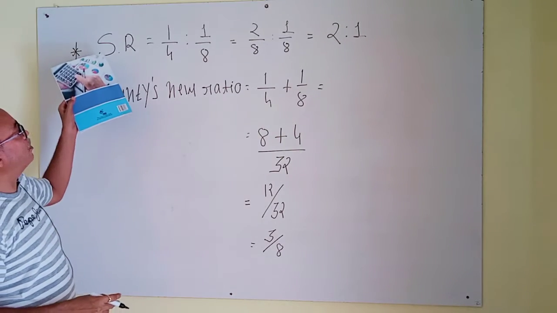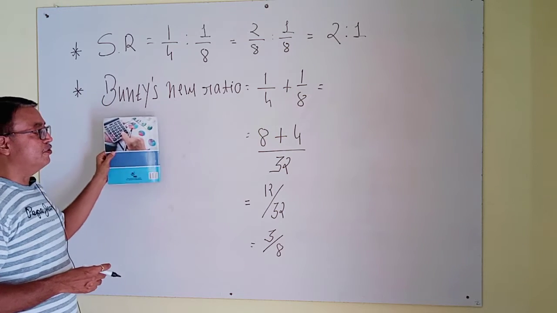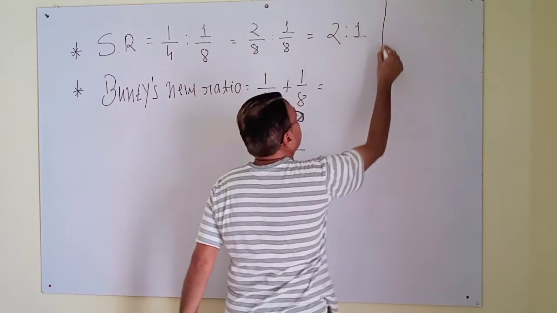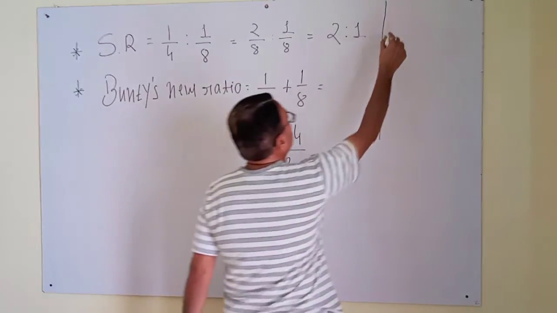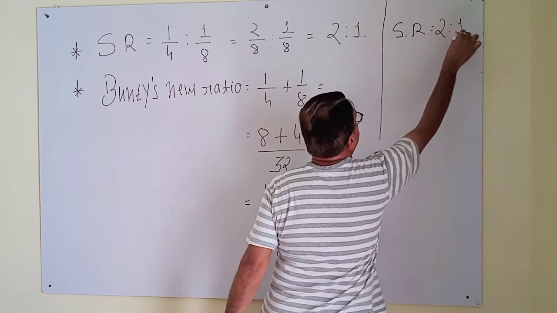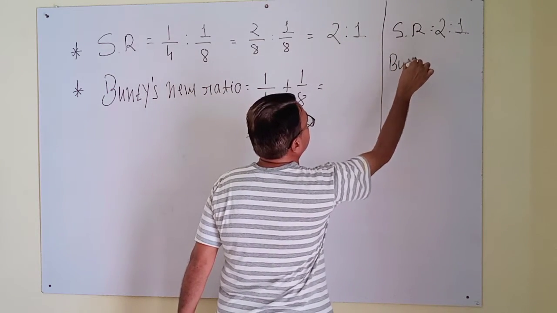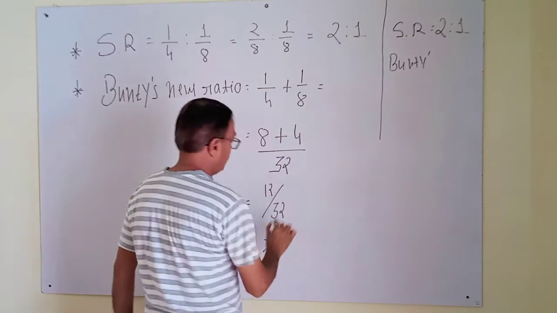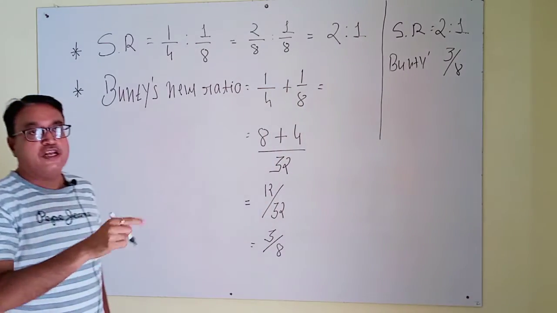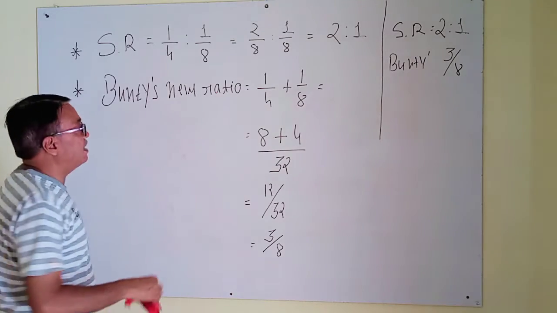We have found both things here, the sacrifice ratio and Bunty's new ratio. Now I will record on one side the sacrifice ratio 2:1 and Bunty's ratio 3/8. It will be useful to calculate more difficult questions. Okay, let's start a new point.